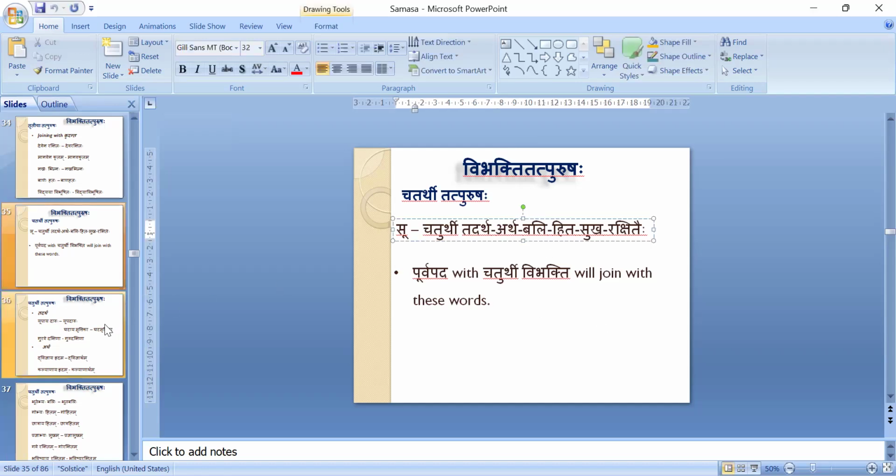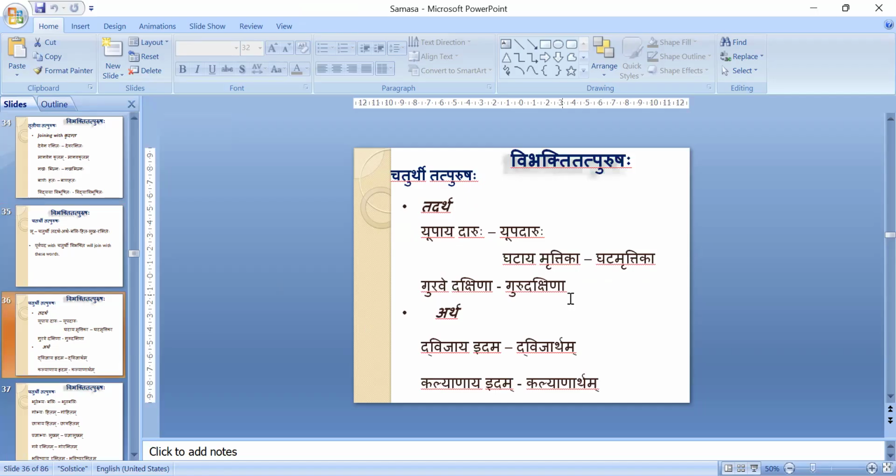And an example, ghataya mrittika. Ghata mrittika, why is it so? Someone is taking and going with some soil. When someone asks why this soil, it is told that it is for the pot. It is told like that, no? Therefore, it is ghataya mrittika, ghata mrittika.